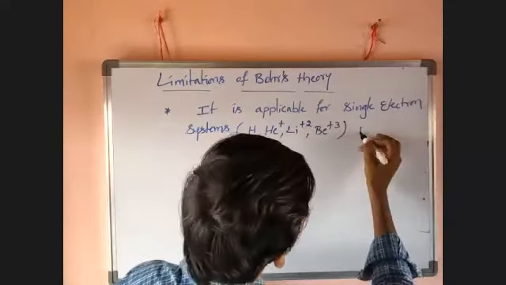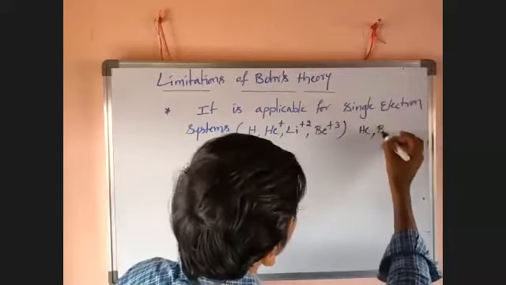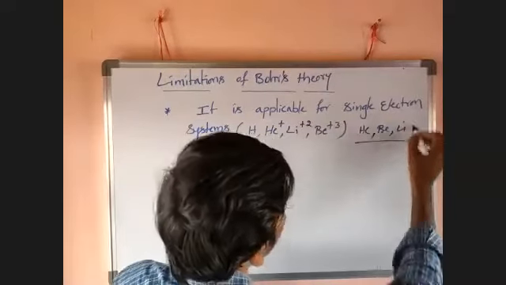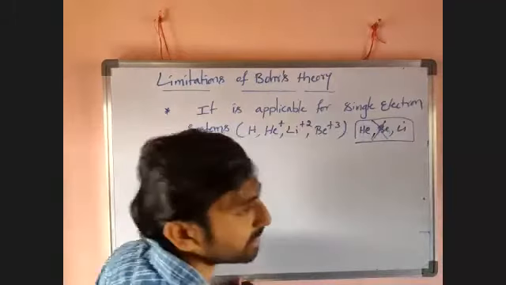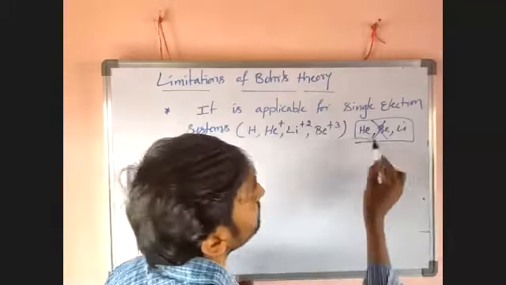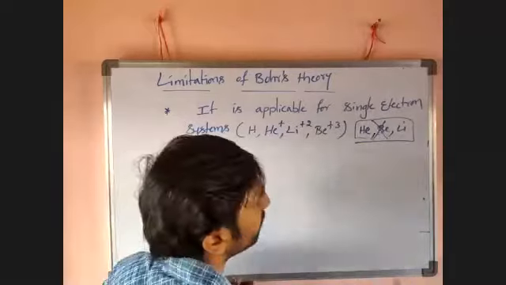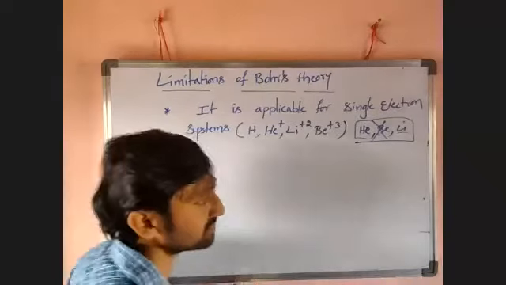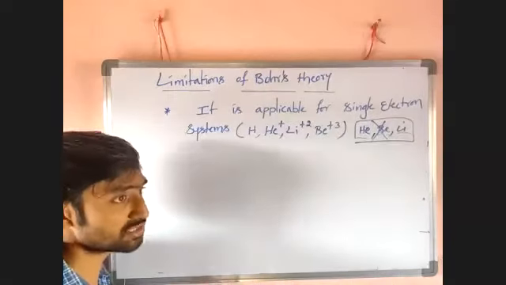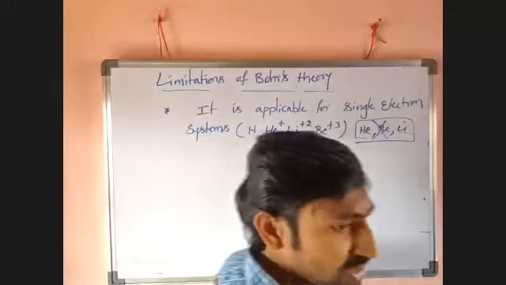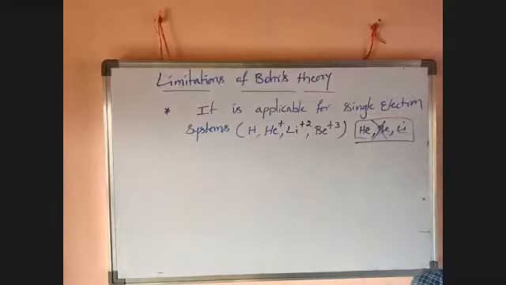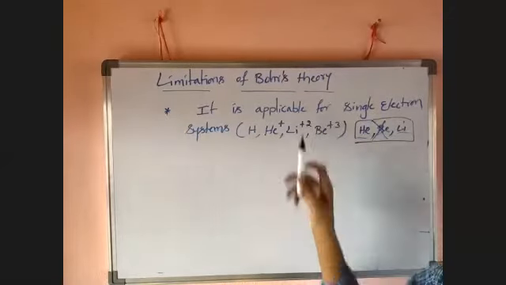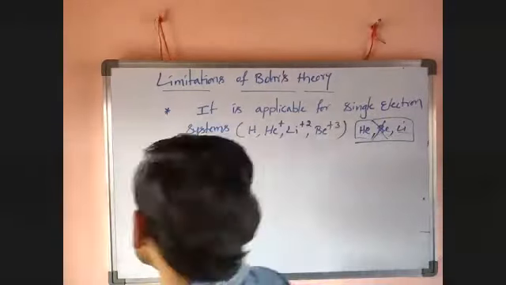It is not applicable for He, not for Be, not for Li. Why? Because He has 2 electrons, Be has 4 electrons, Li has 3 electrons. It is not applicable for multiple electron systems. Multiple means the number of electrons is more than one. So it is not applicable for multiple electron systems, applicable for only single electron systems.